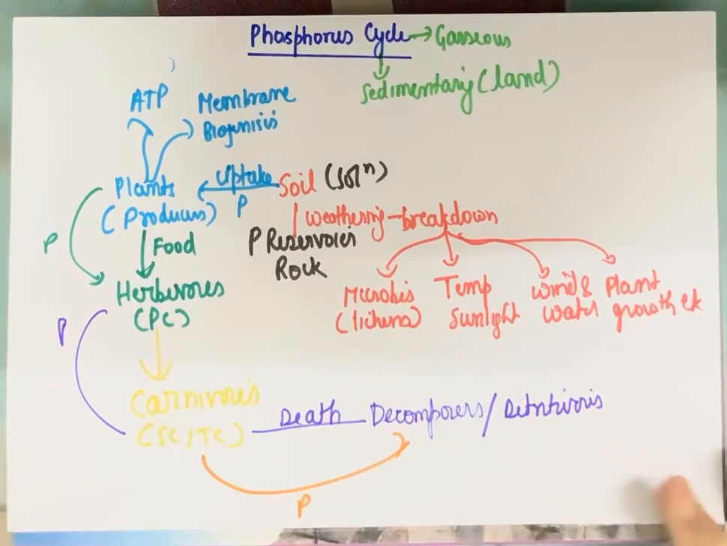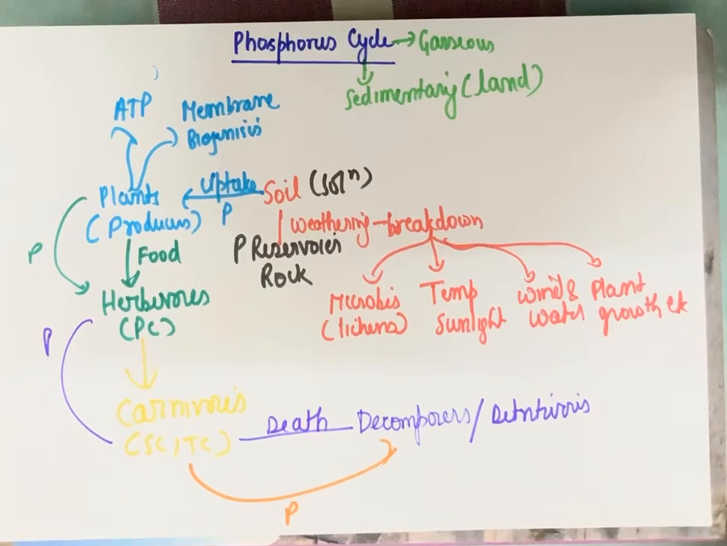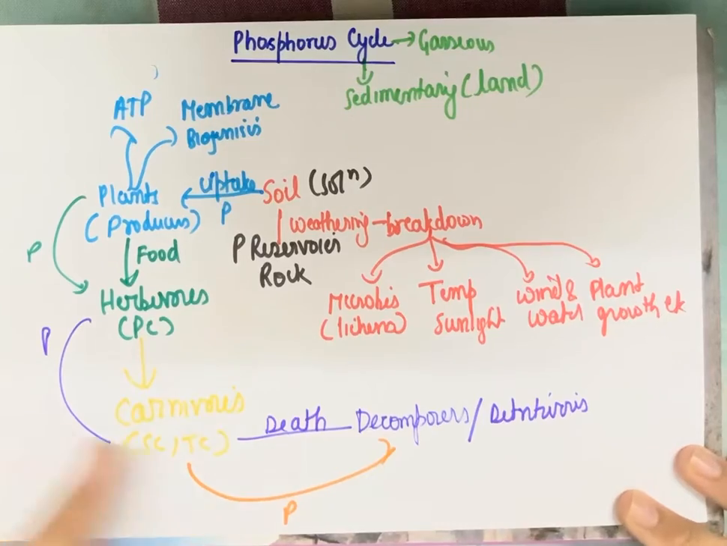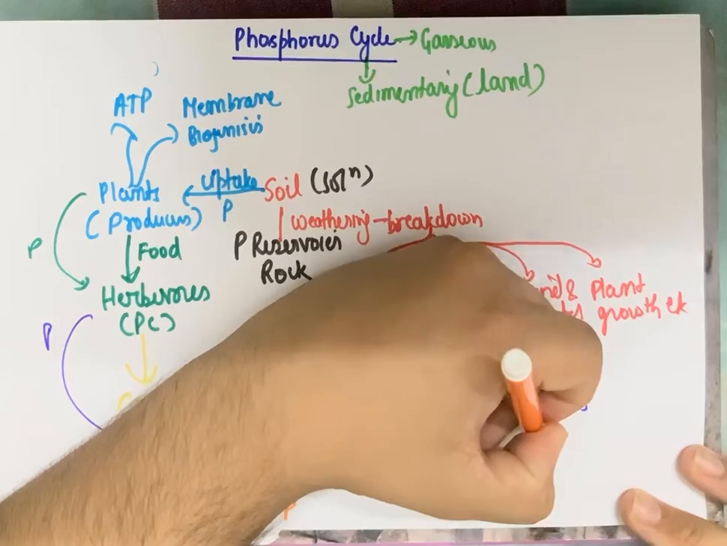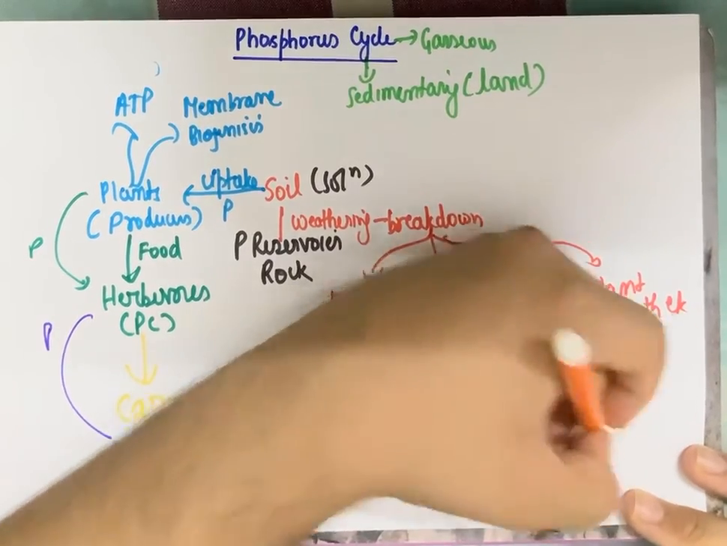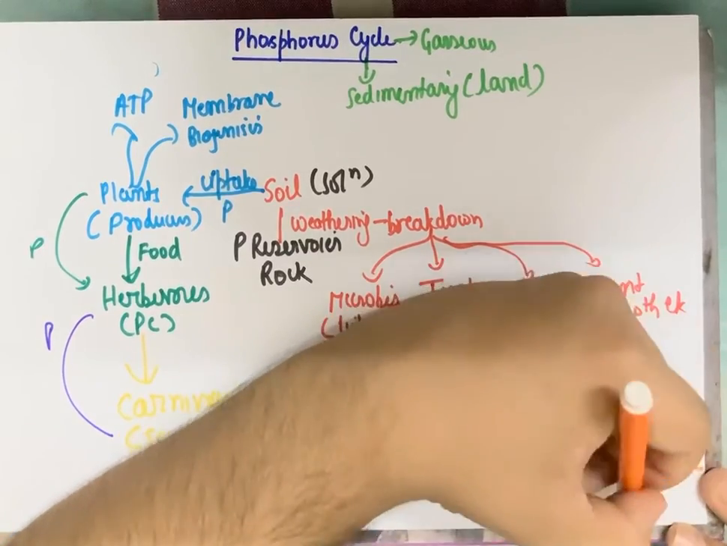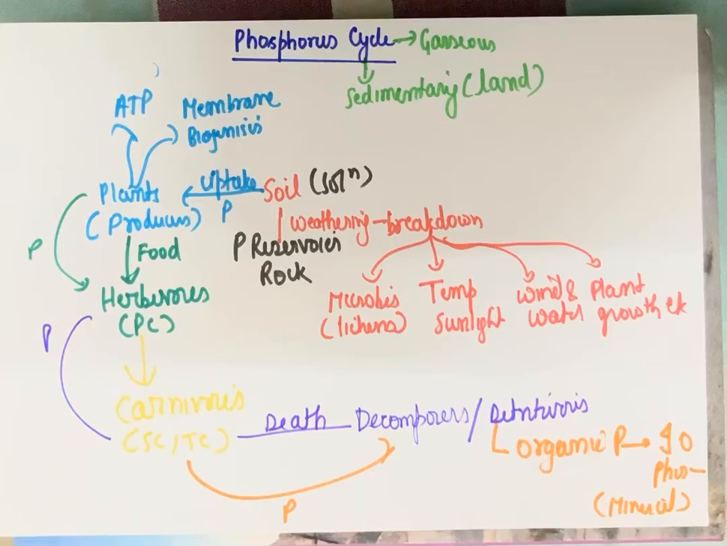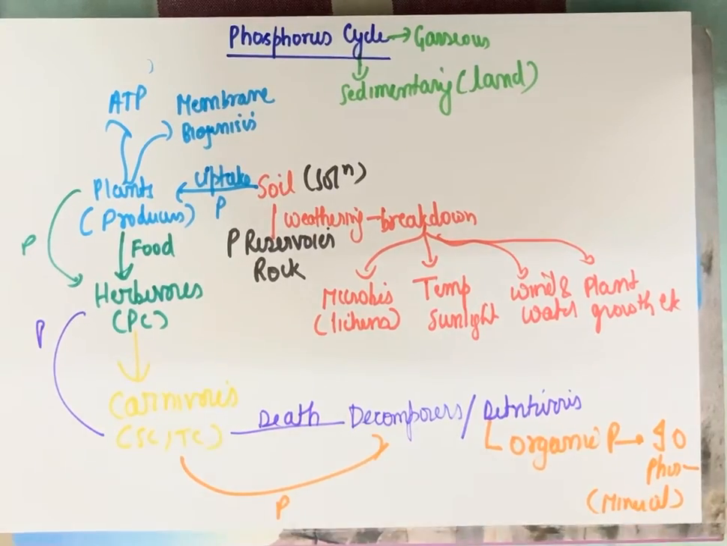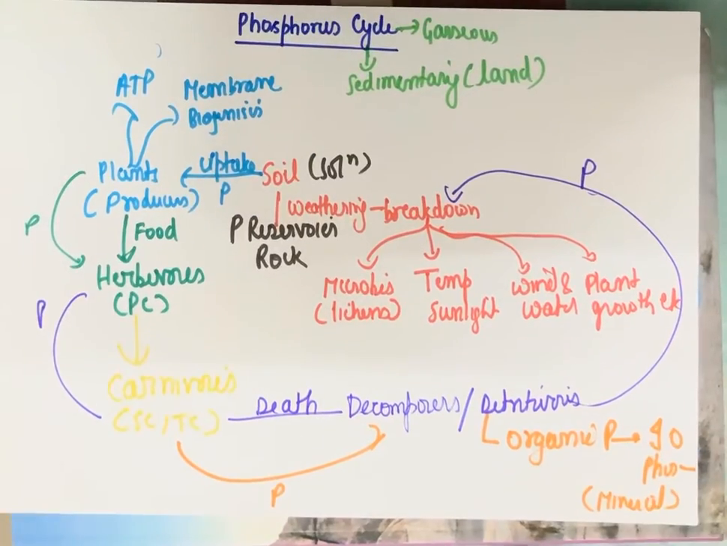And these detritivores, by decomposition, as we all know from the decomposition cycle, I will be making a video on that as well, and you can see it in the playlist of this chapter of ecosystem, the decomposers actually convert the organic phosphorus, which is the phosphates and all, to inorganic phosphorus. Inorganic phosphorus is your mineral phosphorus which was already present in the soil, and this mineral phosphorus is hence transferred back to the soil. And hence the cycle is completed.